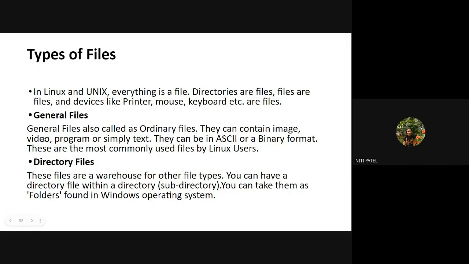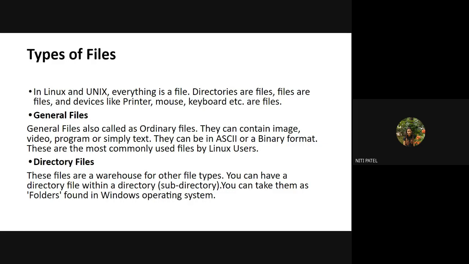So you have two types of files, general files and directory files. Now what are general files? They are also called ordinary files. They can contain images, videos, programs, or any kind of editor file, that is text file, notepad, like this. They can be in ASCII form or in binary format. These are the most commonly used files by the Linux user.